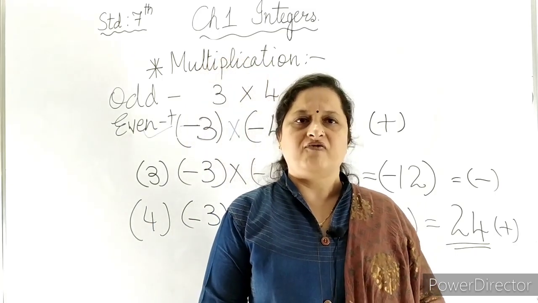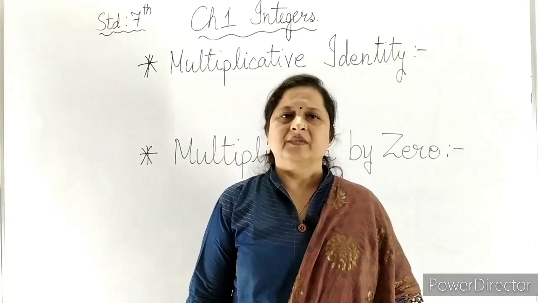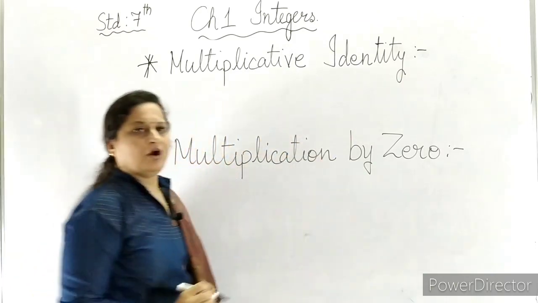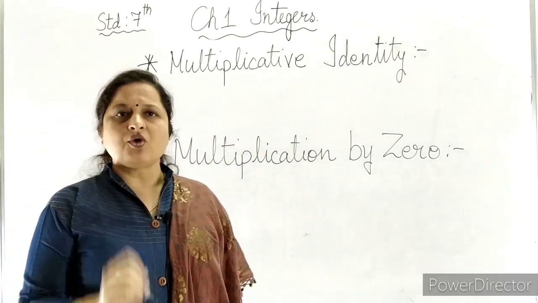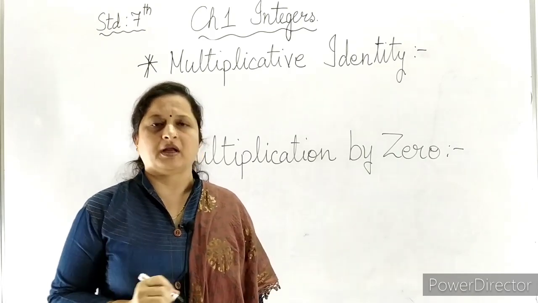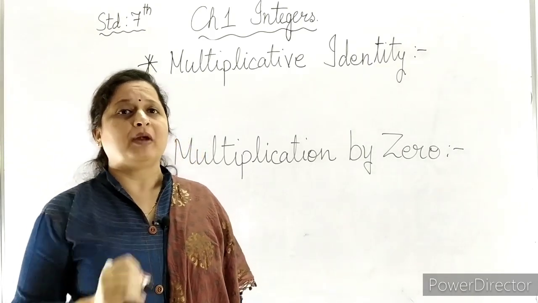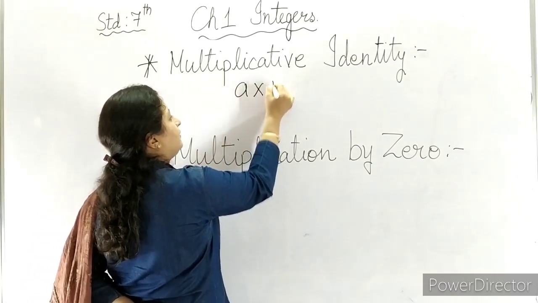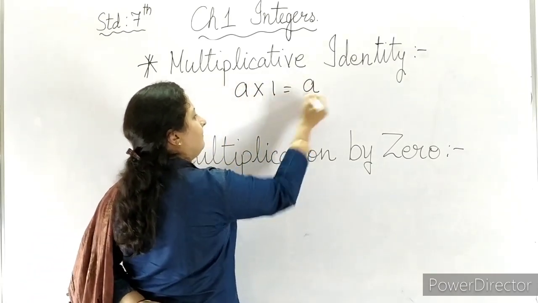Okay, so now let us see the identity element of multiplication. Now we will see the multiplicative identity of integers. As you all know, 1 is the multiplicative identity of whole numbers. So is it applicable to integers? Let us see. If we multiply a with 1, the answer should come a.